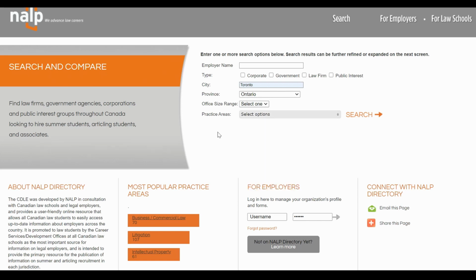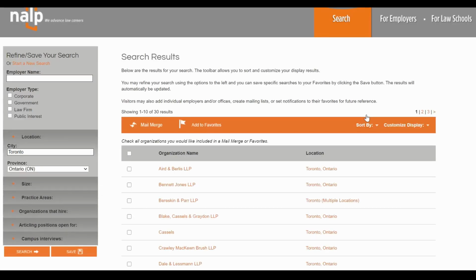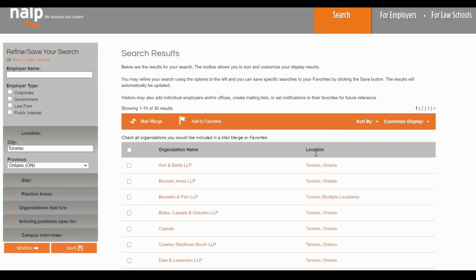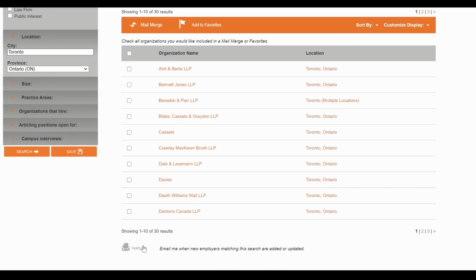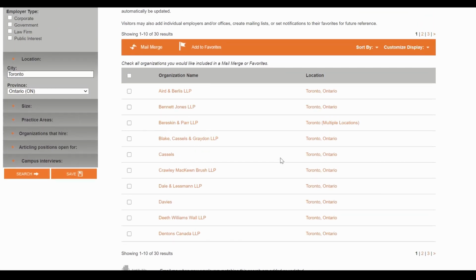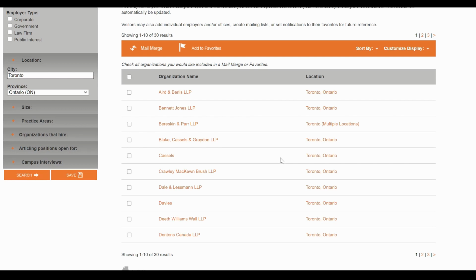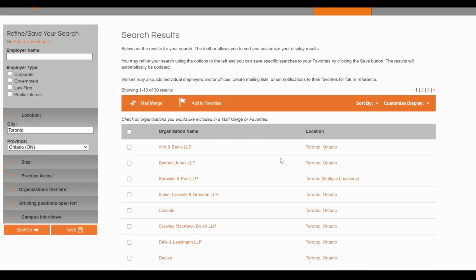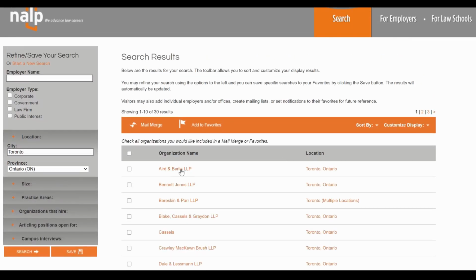Again, a good starting point is Velo Portal. So narrow down the pool of employers that you're applying to in Velo Portal and then come to NALP to see more specific details about each employer. You can see that you can find up to 30 employers here, so not necessarily the number that you will find in Velo Portal. So let's just use one employer as an example.